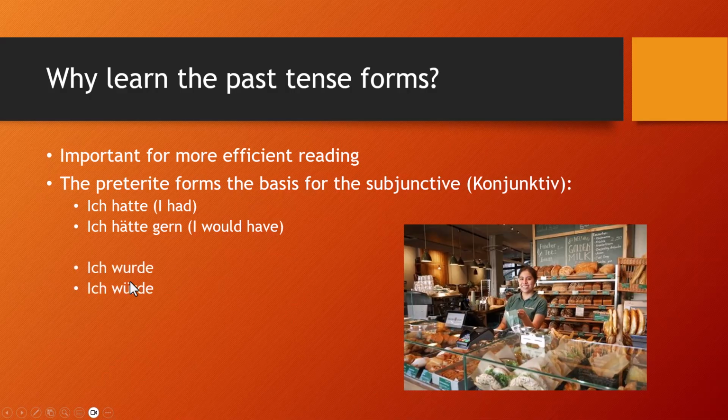Okay, werden is the same thing, right? Ich wurde means I became. Ich würde means I would do something. Das würde ich nicht machen. I wouldn't do that if I were you. Wenn ich du wäre, würde ich das nicht machen, right? If I were you, I wouldn't do that. So subjunctive forms, right? Okay.